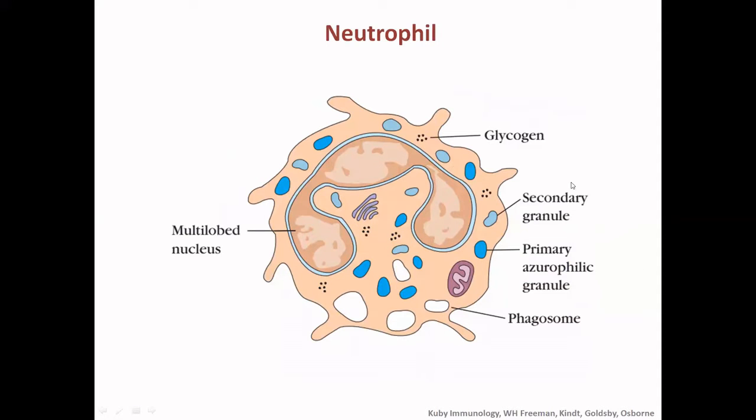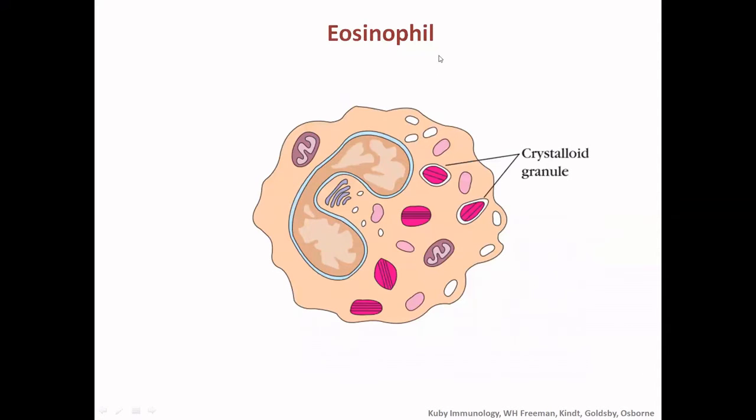So coming to a broader view of these cells that we have discussed earlier, this is the neutrophil, with glycogen granules here. It has a multilobed nucleus, primary azurophilic granules, secondary granules, and phagosomes. In the case of eosinophils, we can see the crystalloid granules and a bilobed nucleus.